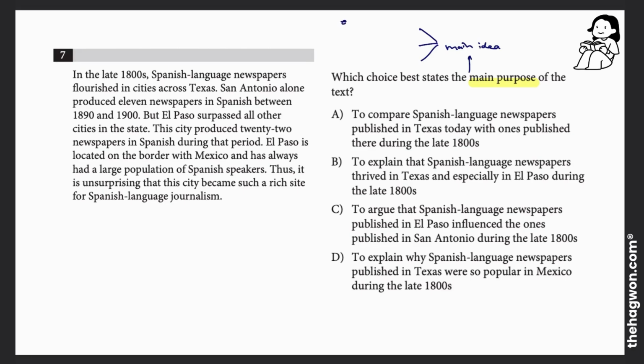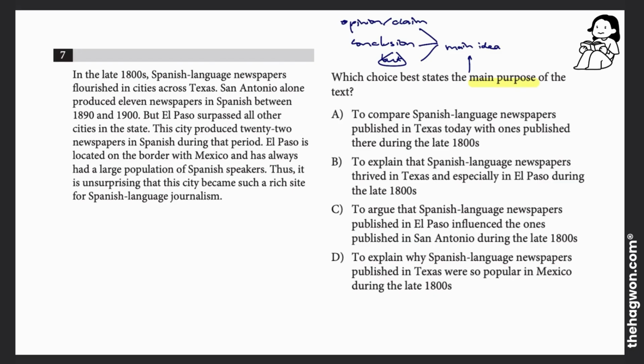One is going to be the opinion or claim sentence. One is going to be my conclusion. And the last is going to be my but sentences. So those are the 3 types of main idea sentences we'll see in a passage. Now, I'm going to read the passage together and show you where those main ideas are.